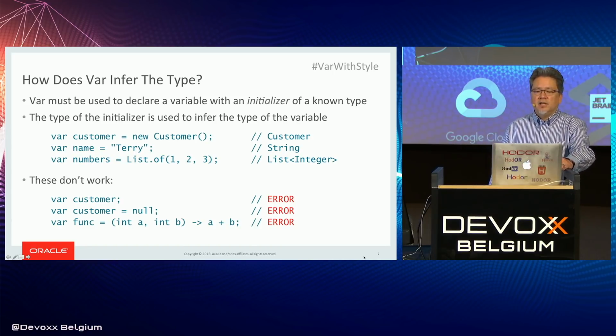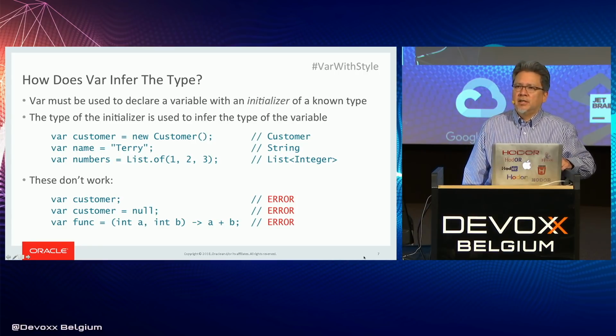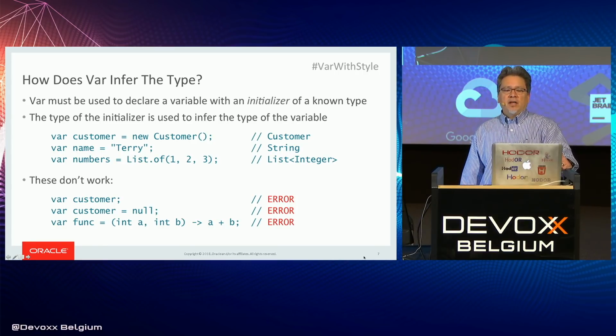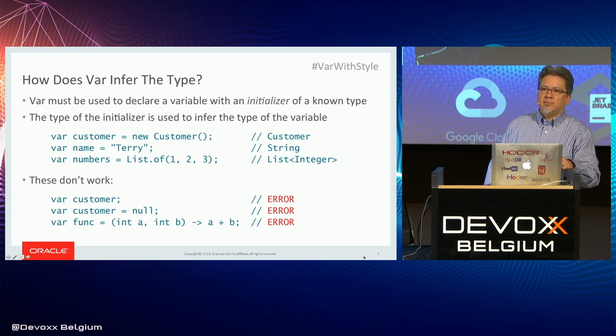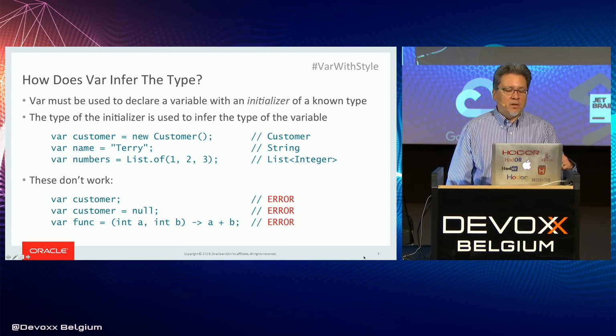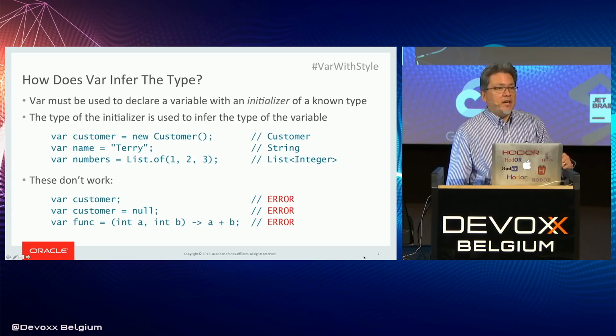var numbers = List.of(1, 2, 3). This is a little bit of a wrinkle. Those values are auto-boxed into capital-I Integer, and List.of returns a List of whatever type of arguments it's been given. So the return type is List<Integer>, and that's the type that's inferred for the variable named numbers. Pretty simple. Okay, there are a bunch of places where var doesn't work.